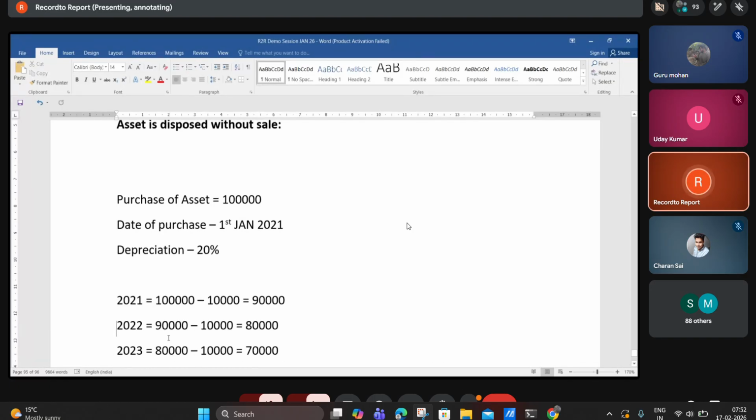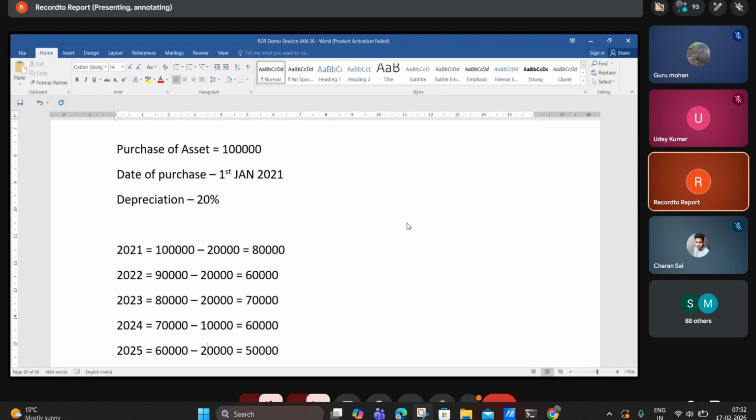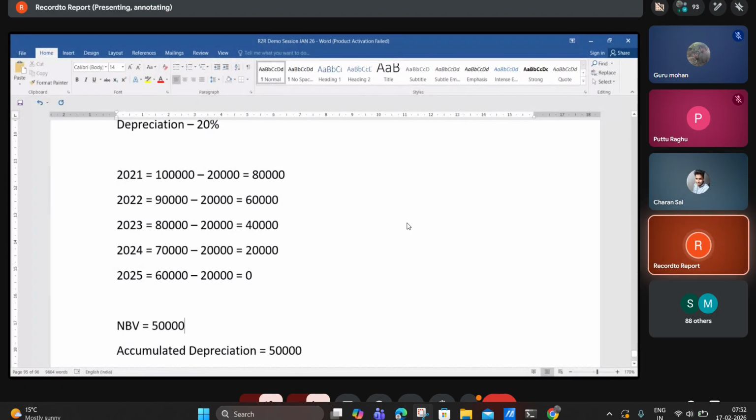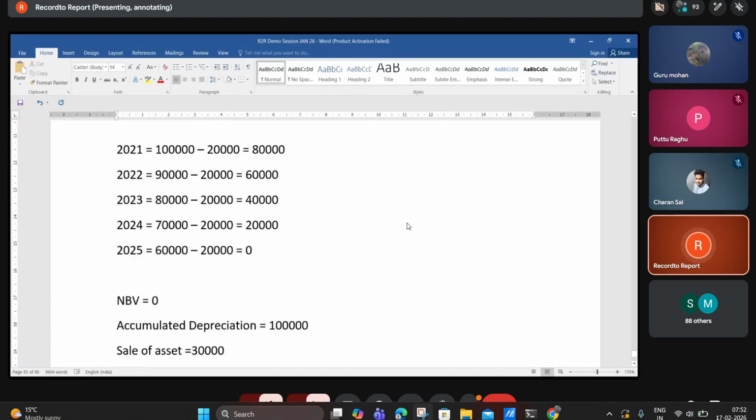See here, what is the value of depreciation in the first year, guys? 20,000. Here it is 80,000. And what is the next year value? 60,000. What is the depreciation every year? I'm telling you, 20,000. Okay. So here, what is the value of amount? 40,000. 20,000. What is the value after closing balance? Zero. So the net book value of the asset becomes 0, and accumulated depreciation becomes how much? 1 lakh. The 5 years lifespan is completed.